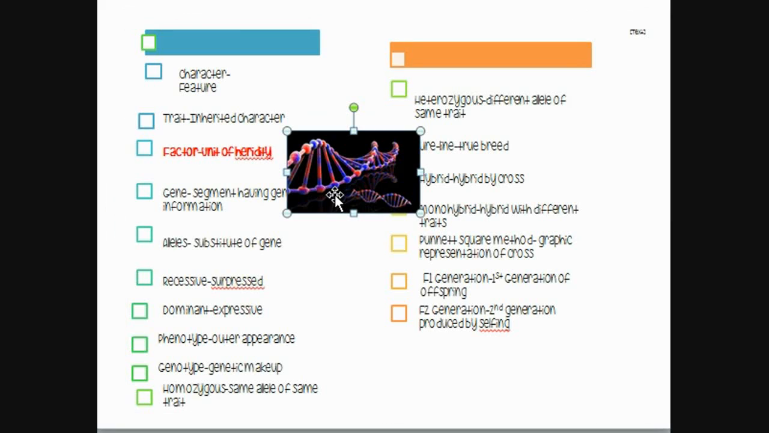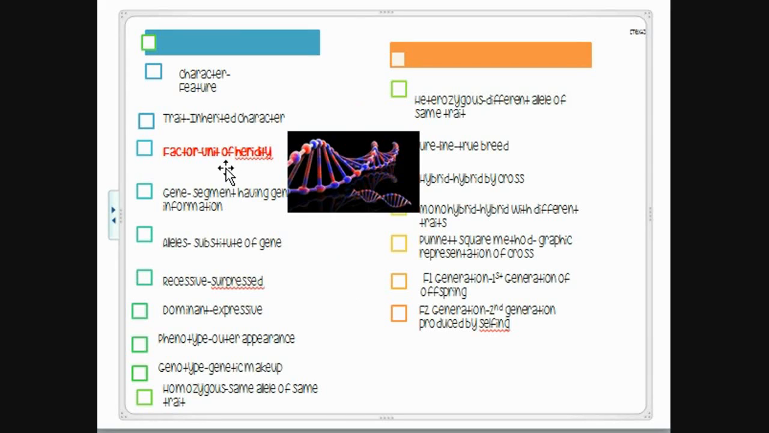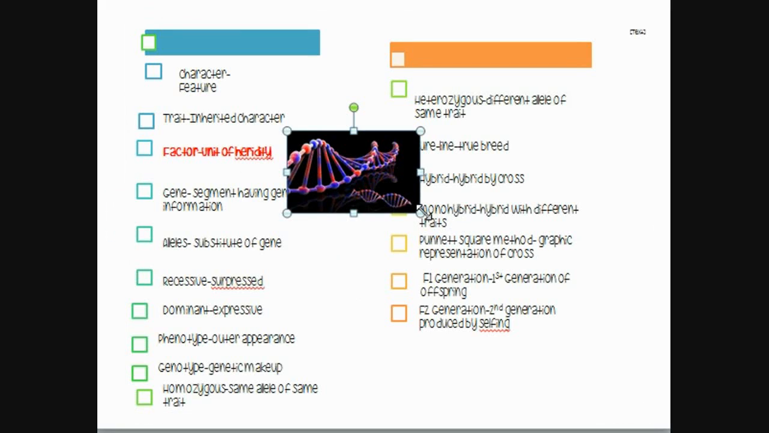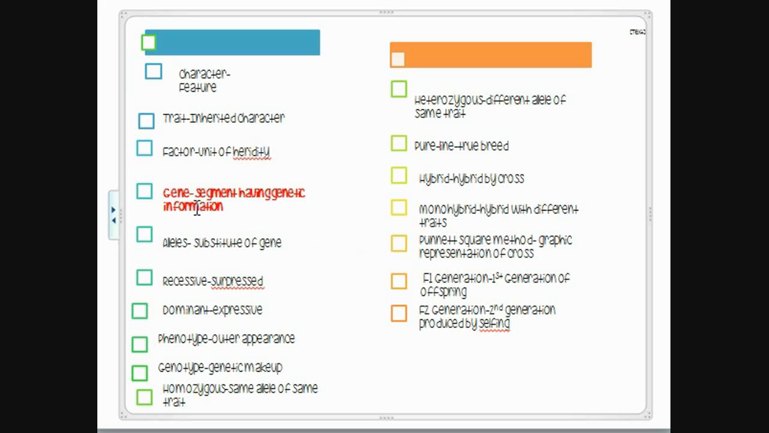This is the basic unit of heredity, due to which traits are passed on from parents, our DNA or the factor. Now next one is gene, which is known as a segment having genetic information, which encodes the genetic information. You have already seen what is gene.